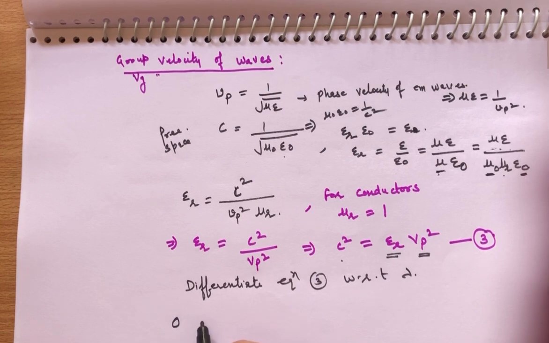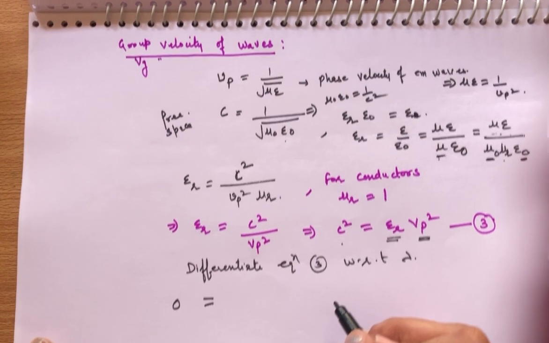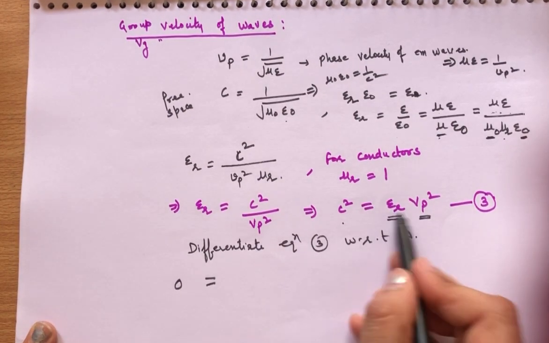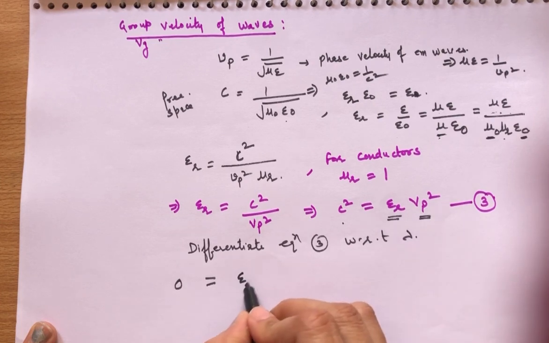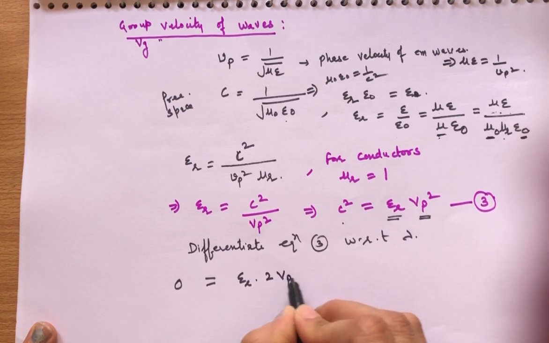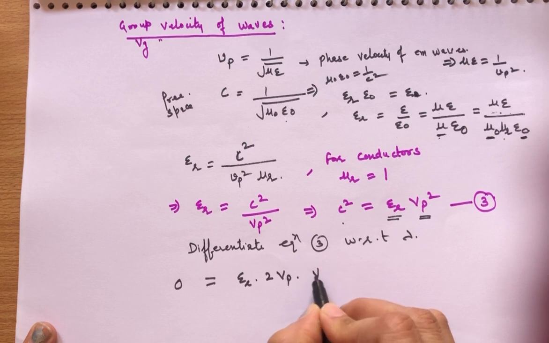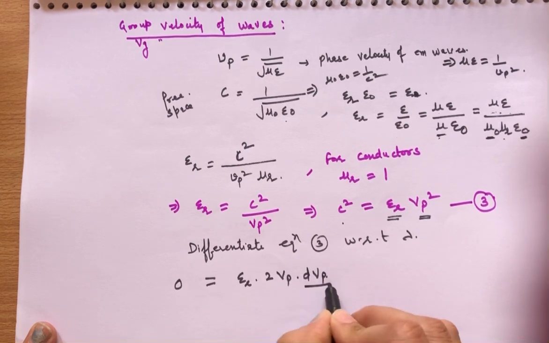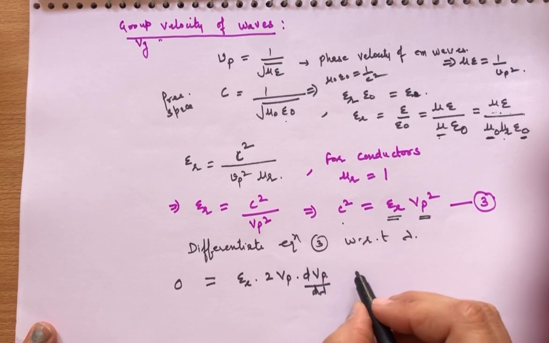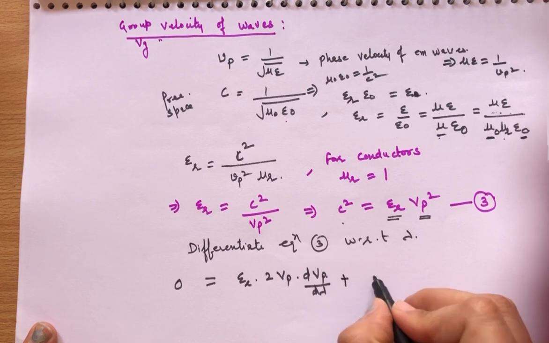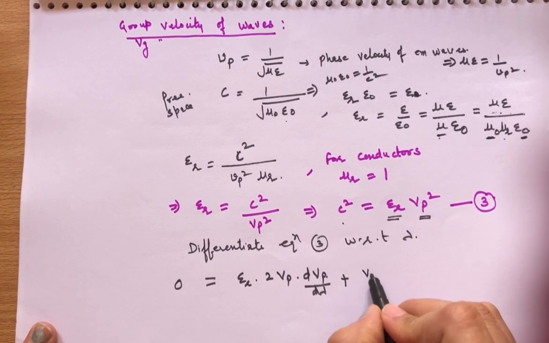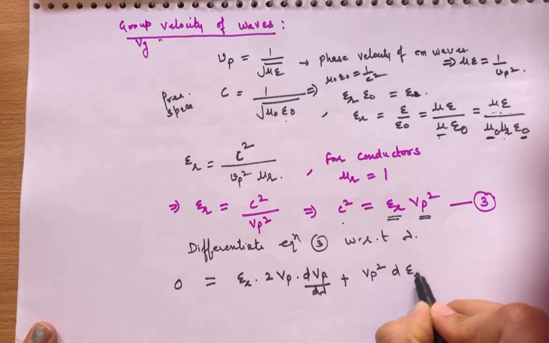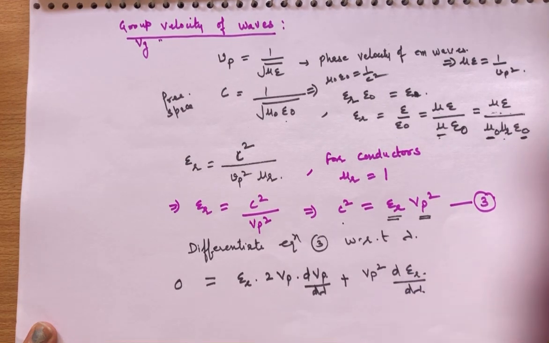The derivative of this is equal to 0 and equal to epsilon r into 2vp into d vp over d lambda, plus vp square epsilon r d epsilon r over d lambda.